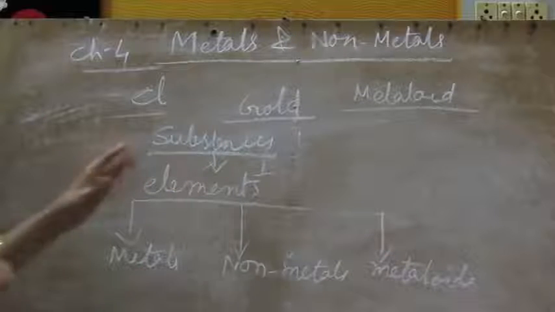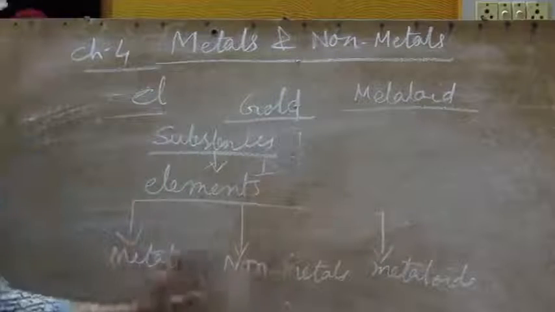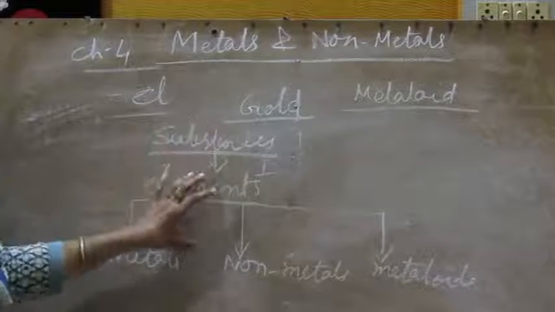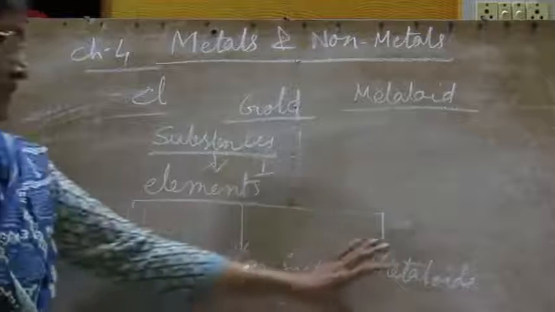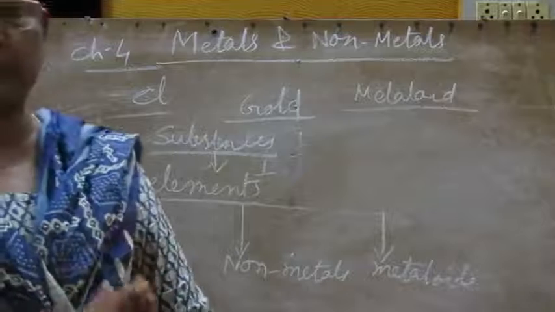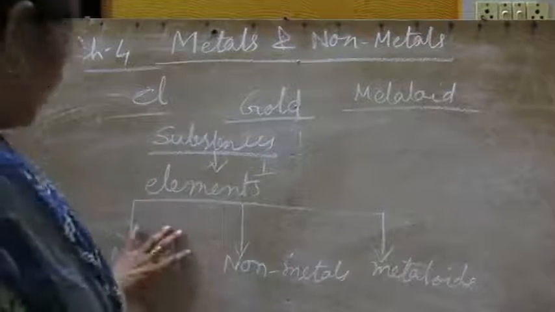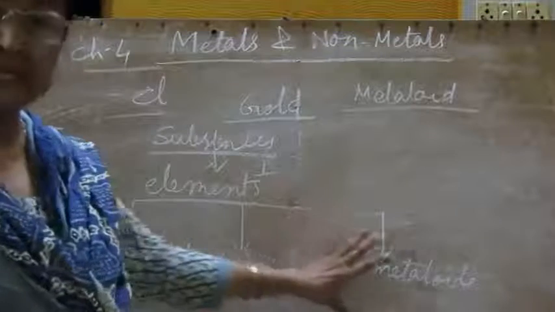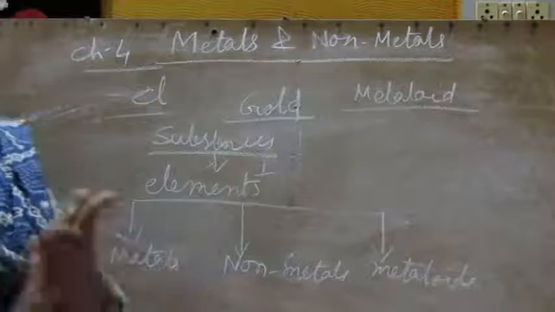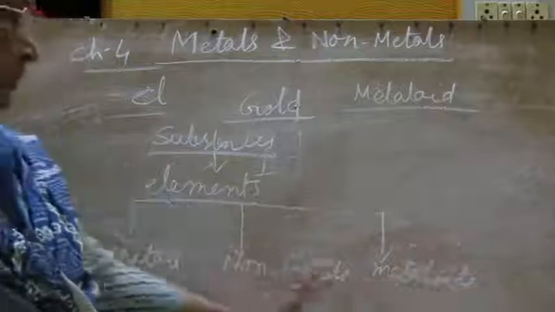Why have we divided substances into elements, and then metals, non-metals and metalloids? Because based on their chemical properties and physical properties, we divided elements into three categories: metals, non-metals and metalloids.